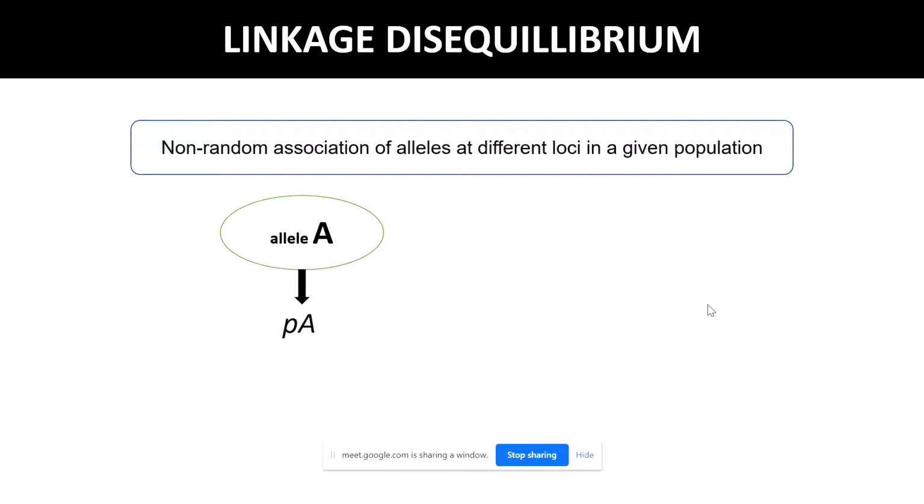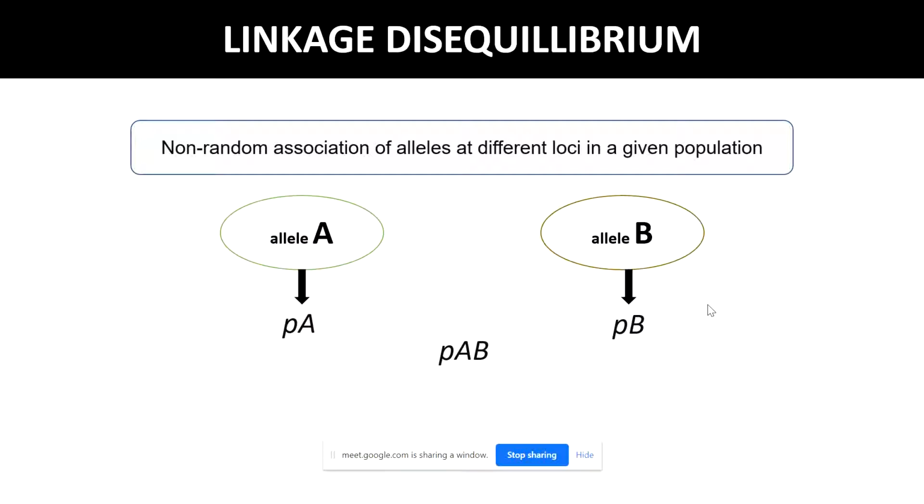At a different locus, allele B occurs with a frequency of pB. Similarly, let pAB be the frequency with which both alleles A and B occur together on the same gamete. This pAB is the frequency of the AB haplotype.